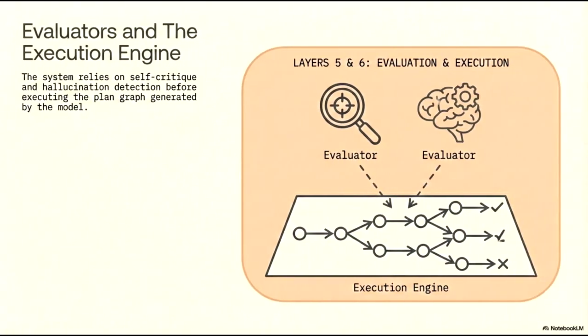Moving on to layers 5 and 6, we focus on the evaluation and execution components of the system. This stage is critical because it introduces a layer of self-critique and hallucination detection before the execution engine processes the model's generated plan graph. As illustrated, the evaluators act as a checkpoint, meticulously analyzing the proposed steps to ensure accuracy and reliability. Only after this rigorous evaluation does the system proceed to the execution engine, where the plan graph is navigated toward its final outcome. This process minimizes errors and ensures that the final results are both high quality and verified against the initial goals.